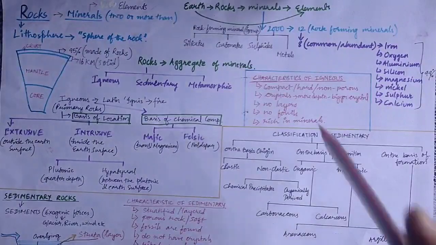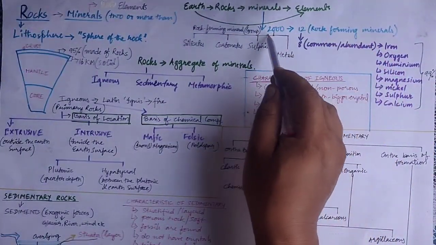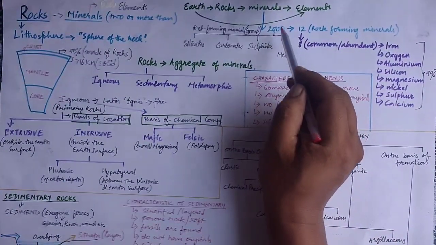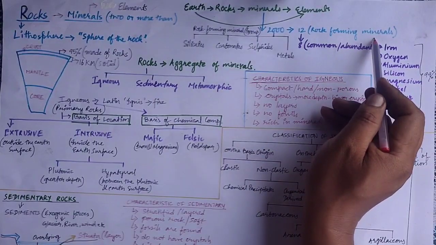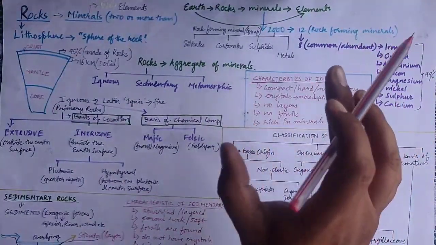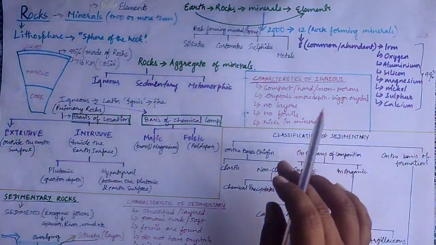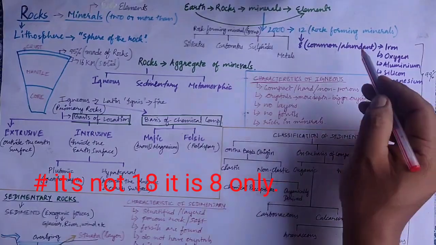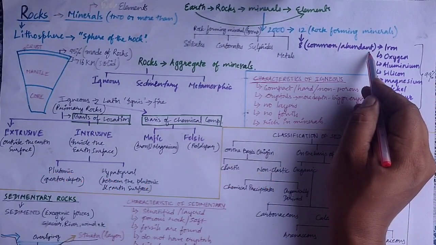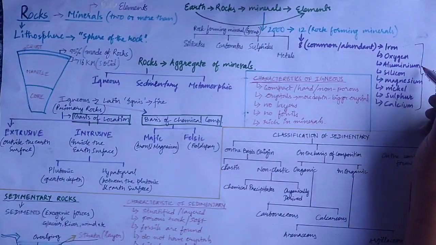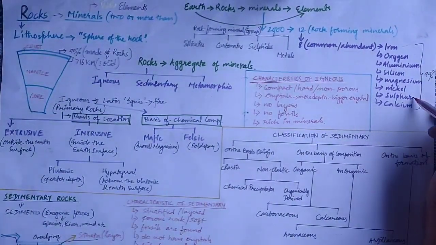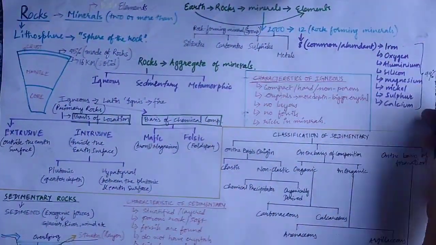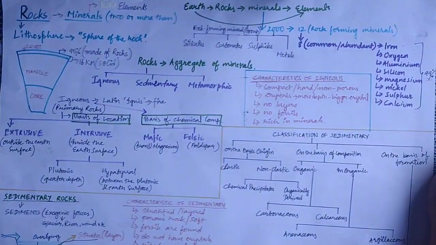So far 2000 different types of minerals have been discovered. But out of these 2000 minerals, 12 minerals are rock forming minerals, meaning these are the common minerals which are found in almost every rock. Out of these 12, again 8 are the most common types, found abundantly in all varieties of rocks. They are iron, oxygen, aluminium, silicon, magnesium, nickel, sulfur and calcium. Together, the combination of all those elements makes up 99% of the mass of the earth.